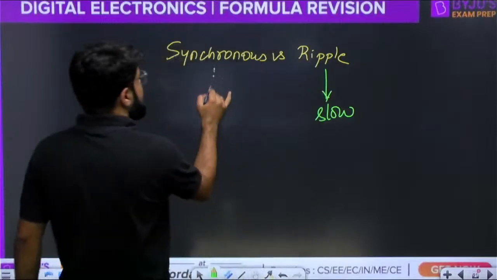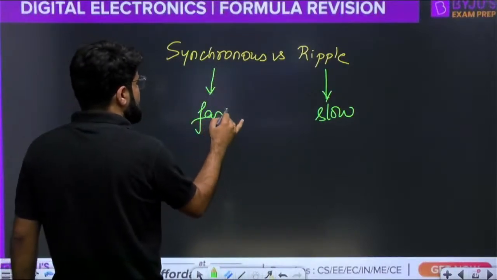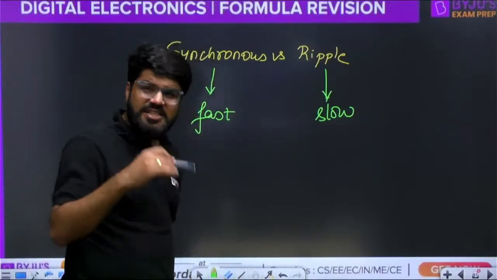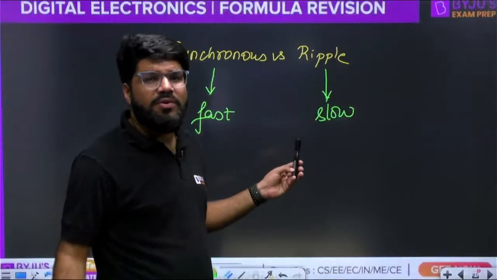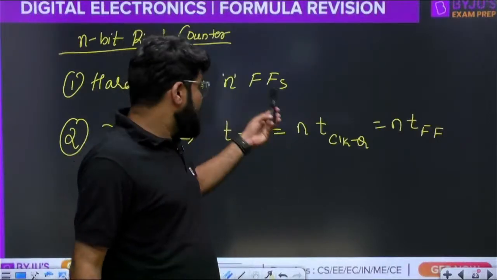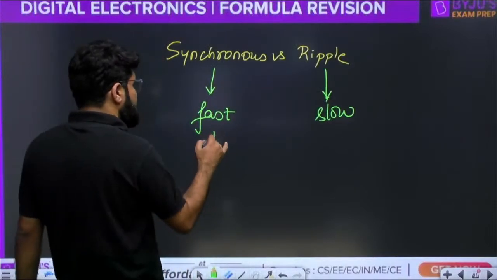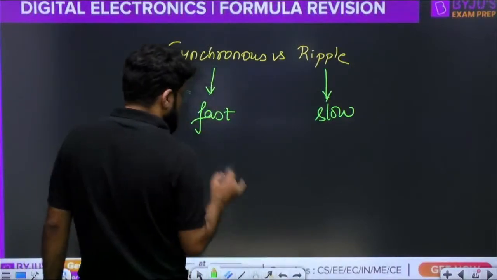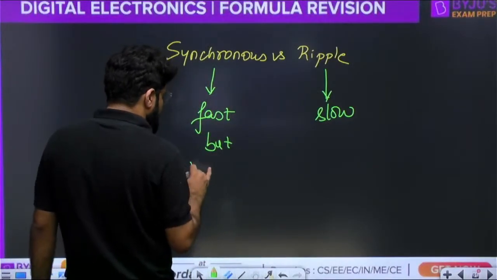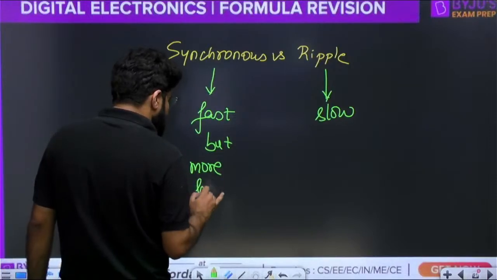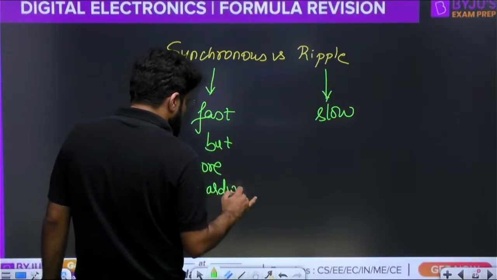Synchronous has less delay, so it is fast, but it takes more hardware. What was the hardware of synchronous? The same n flip-flops, but additional AND gates. Fast, but more hardware.